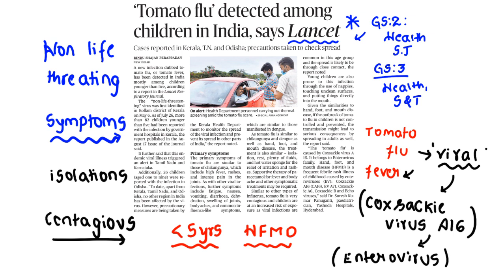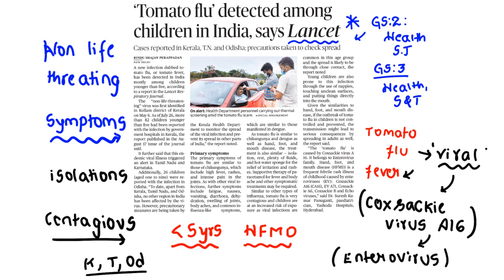As of now, this is the information, and it is generally concentrated in Kerala, Tamil Nadu and Odisha. Kerala, Tamil Nadu and Odisha are facing the situation of tomato flu, and Karnataka is also afraid because its neighbors have the disease.